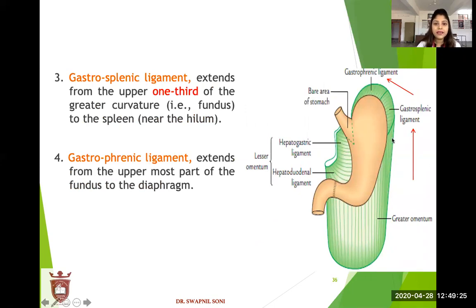Gastrosplenic ligament. It extends from the upper 1/3 of the greater curvature to the spleen. This part is the gastrosplenic ligament. See this line? And see, this part is the gastrosplenic ligament.